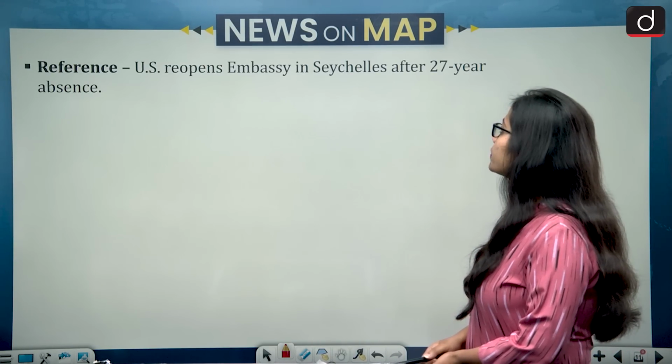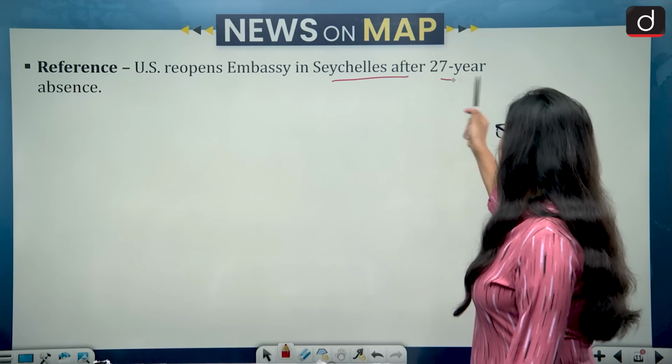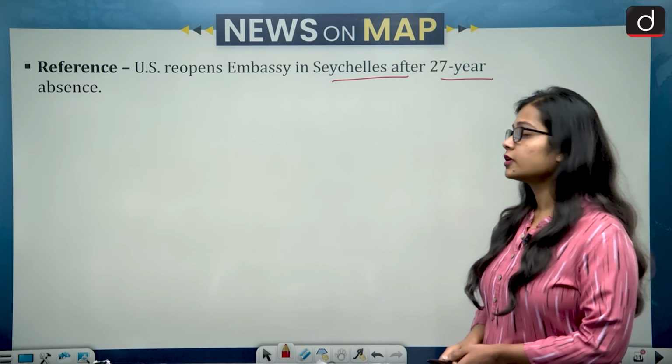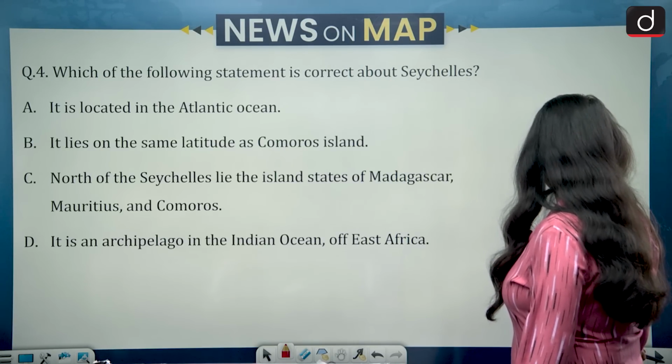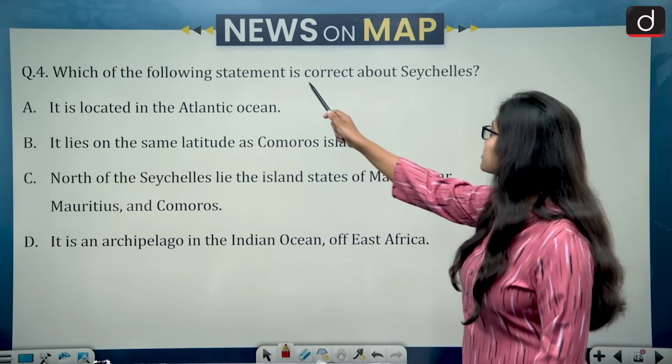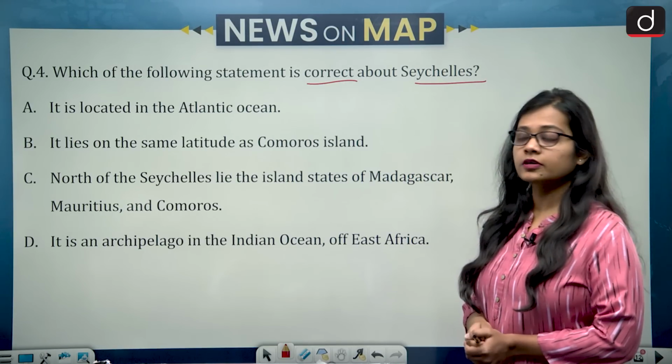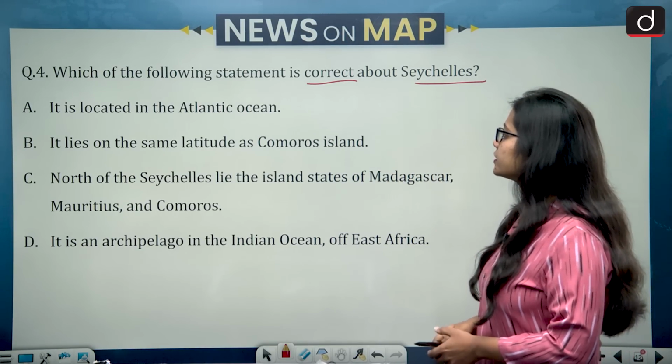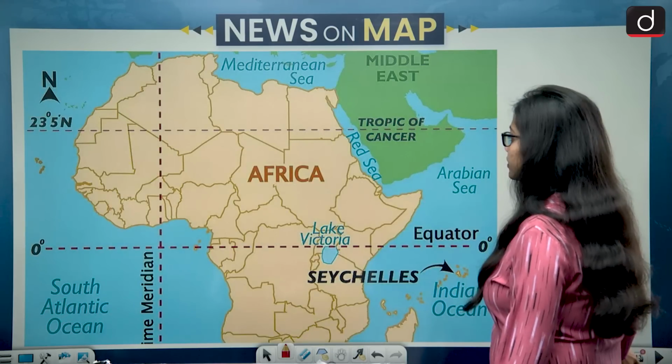United States reopens embassy in Seychelles after 27-year absence. And this is what gets Seychelles in news. So the question is, which of the following statements is correct about Seychelles? First is, it is located in the Atlantic Ocean. So let's see.